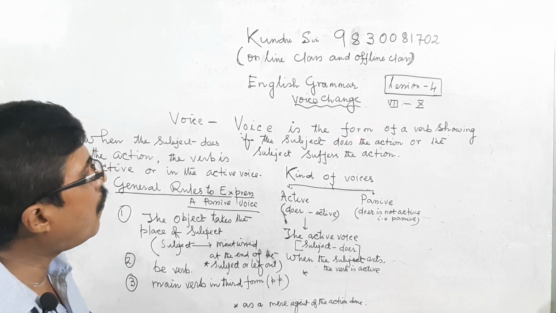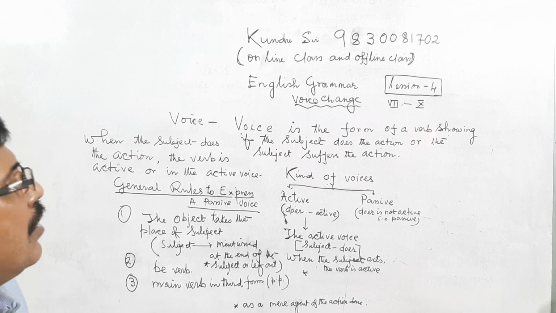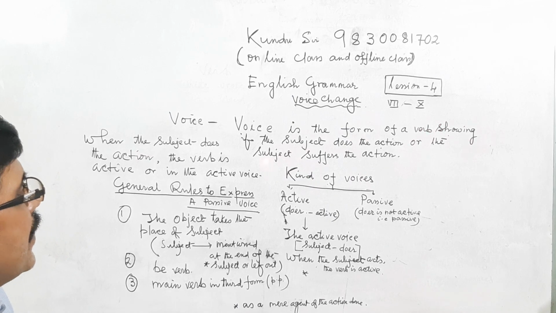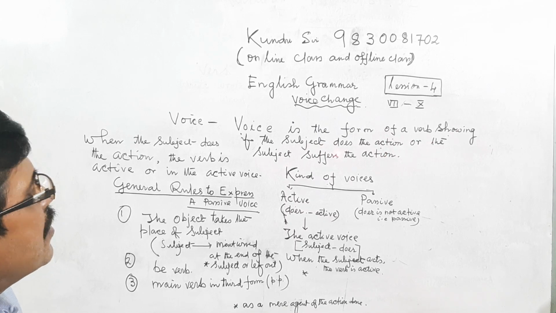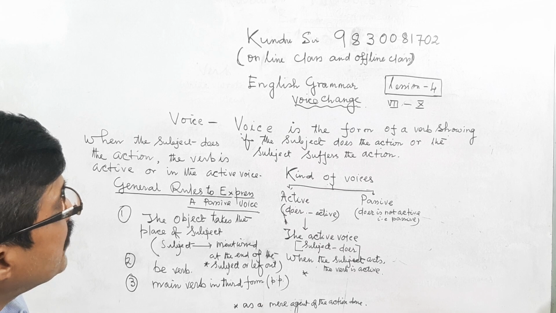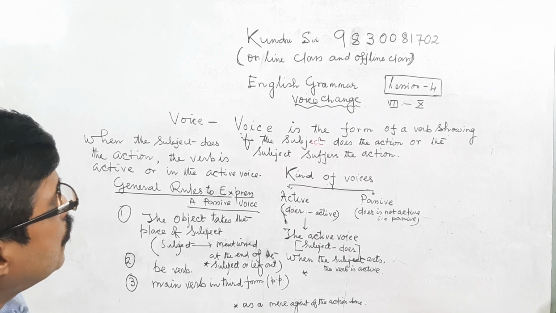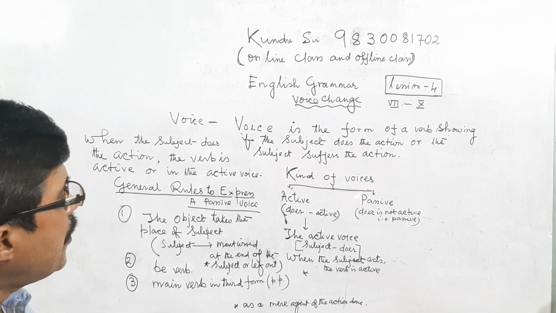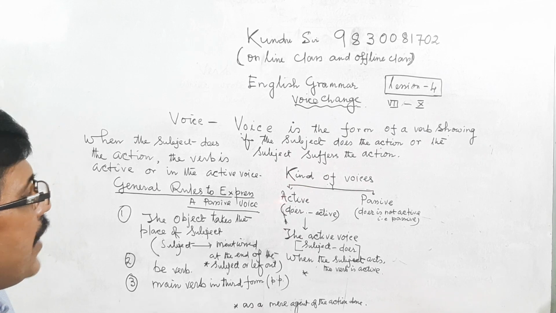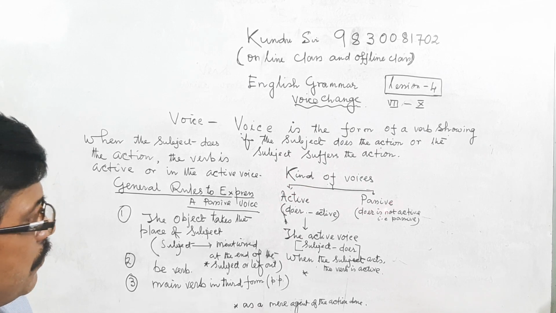Voice is the form of a verb showing whether the subject does the action or the subject suffers the action. Either it is doing or suffering the action. Therefore, the kinds of voice are active and passive.